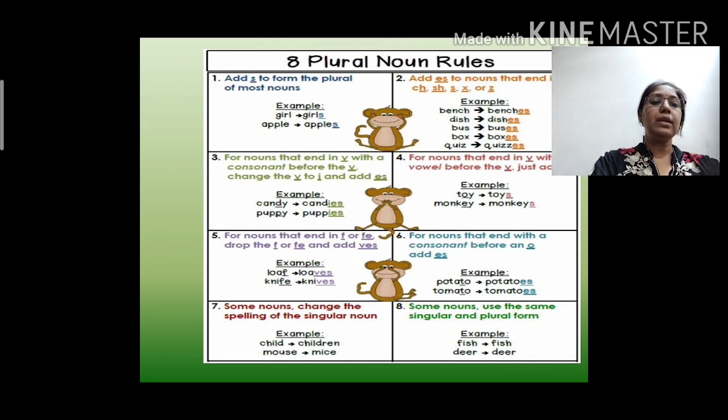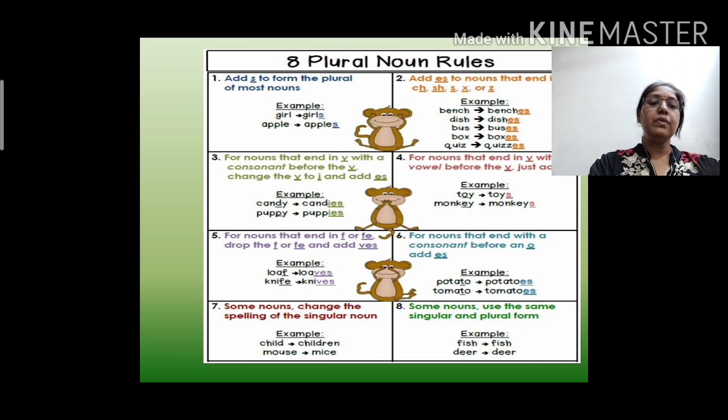Now come to the next rule. For nouns that end with a consonant before an O, add ES. When a word ends with O and it has a consonant before it, meaning it is preceded by a consonant, then when you change it into plural, at the end you have to write ES. Okay, same with the next also. Tomato, tomatoes, when we are changing it into plural.